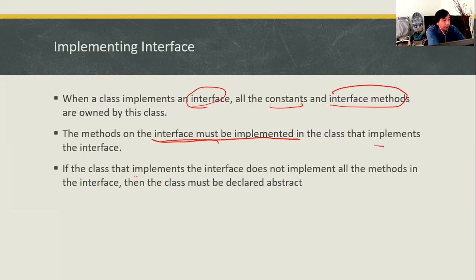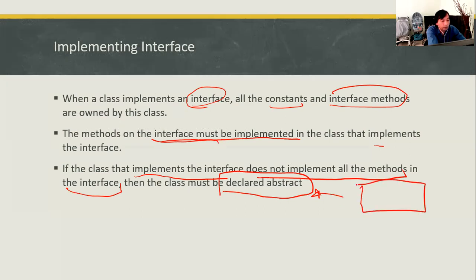If the class that implements the interface does not implement all the methods in the interface, then the class has to be declared as an abstract class, even though this is a very rare condition. Let's say we have an interface with two methods, and a class only implements one method, then this class has to be an abstract class.